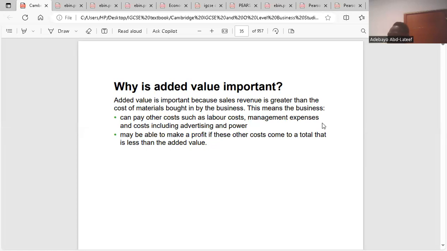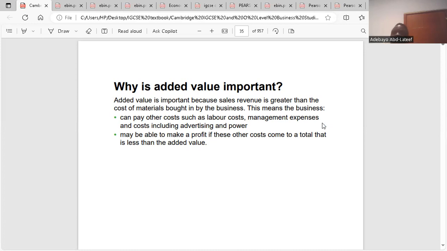Then the second one is reducing the cost of raw material and making the price the same. The problem about reducing the cost of production is that it might affect the quality of your raw materials.